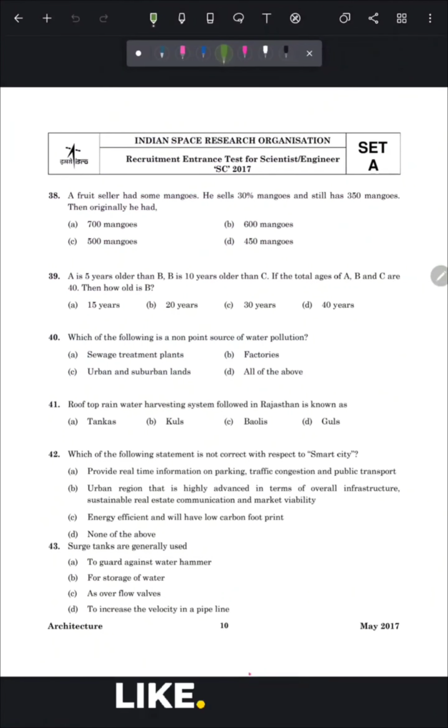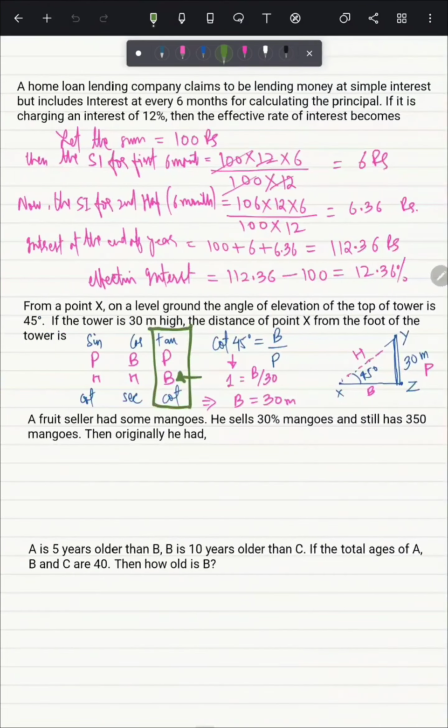That is question number 38. A fruit seller had some mangoes. He sells 30% mangoes and still has 350 mangoes. How many mangoes did he originally have? So let's solve this. As per this question, he sold 30% of mangoes, then he still has 70% mangoes, and this 70% is equal to 350. Then 1% will be calculated by dividing 350 by 70. So this 0 will cancel by this 0. 7 5s are 35. So 1% is equal to 5 mangoes.